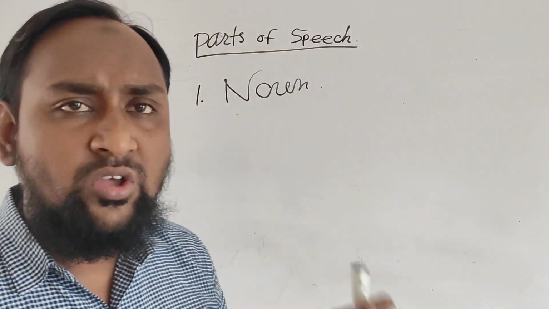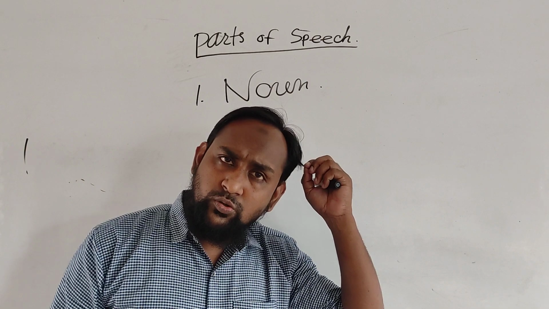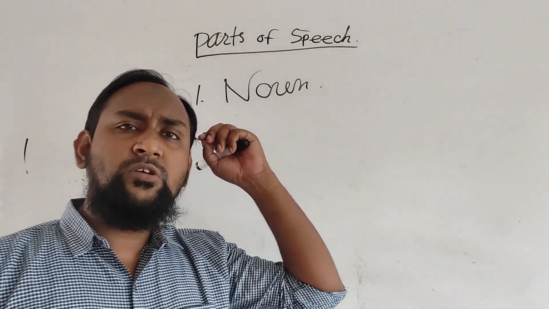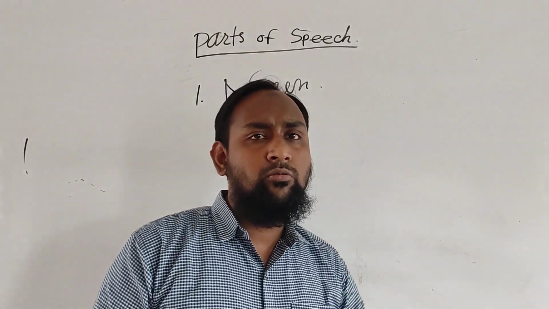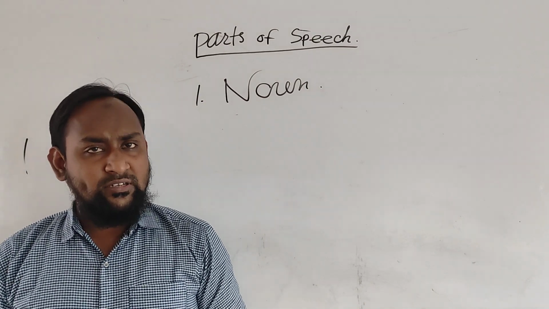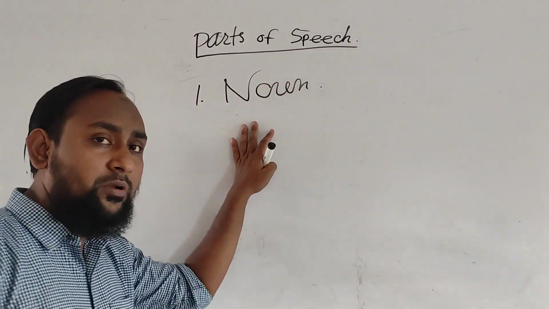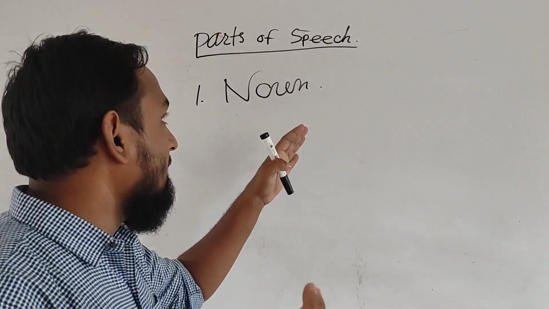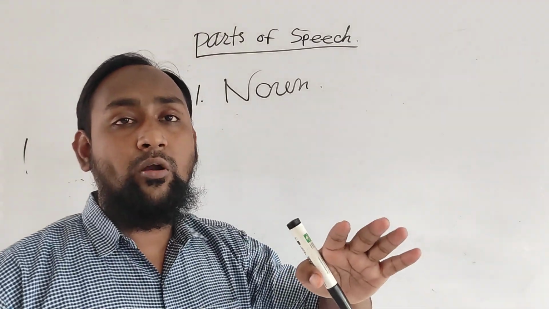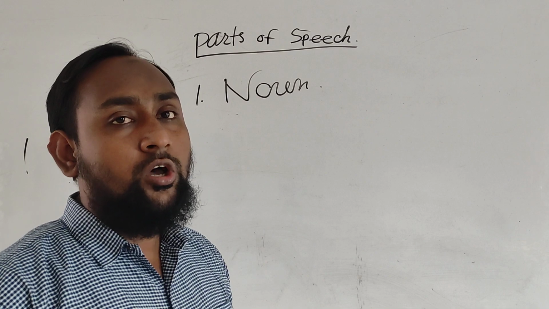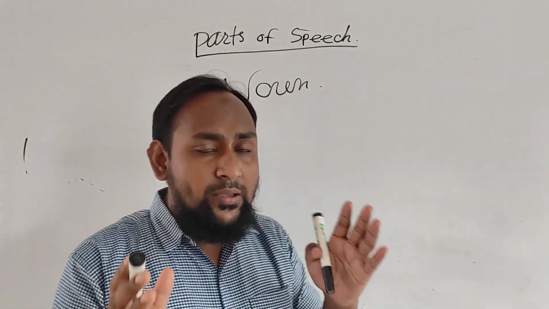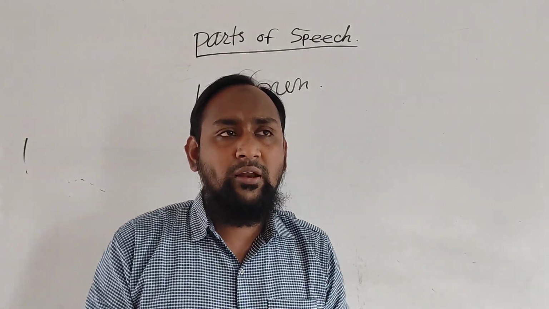For example, rice. It is possible to count, but it takes a lot of time, so it is an uncountable noun. Meat is also an uncountable noun. These kinds of nouns are related to this noun. So this is the simple description of a noun. Clear?